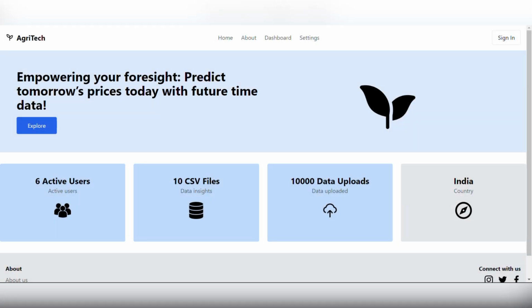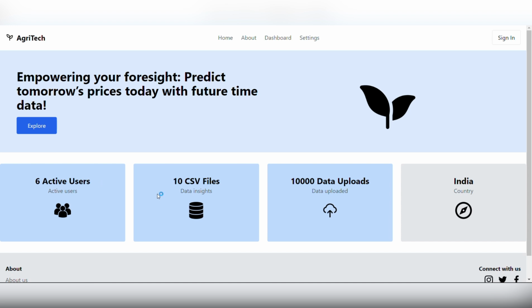My name is Vedant Singh. This front-end site, AgriTech, has a leaf logo with four main pages: home, about, dashboard, settings, and it includes a sign-in system that counts how many users are active. We are six members in a team and we all logged in, so it's showing six active users.